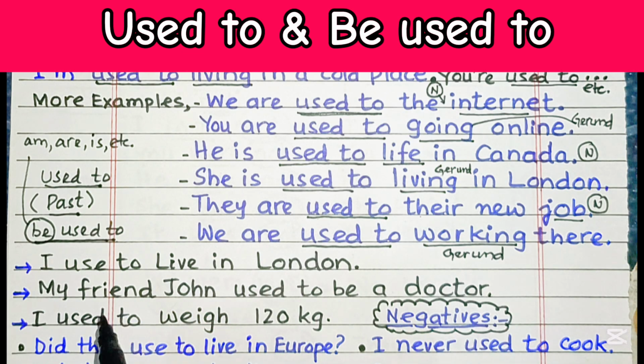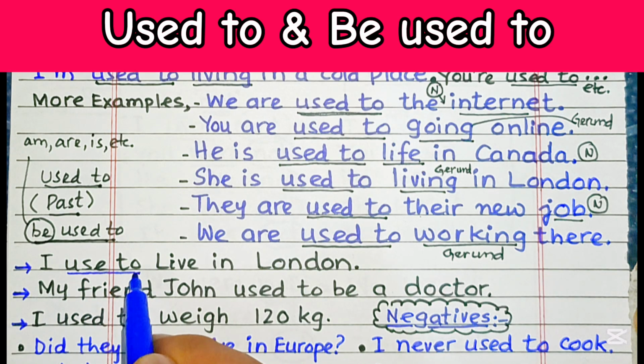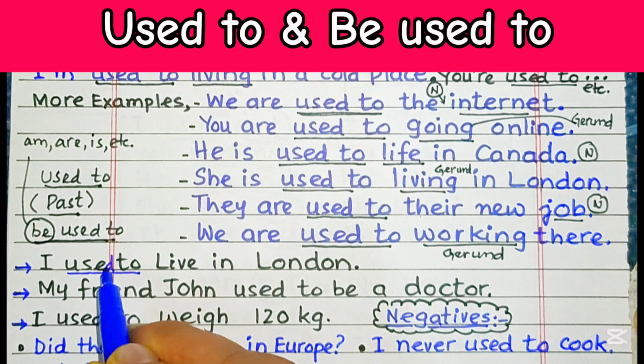So once again, notice that this be changes depending on the subject and the verb tense. If I write, I used to live in London, this one over here will be used to, the D is missing.